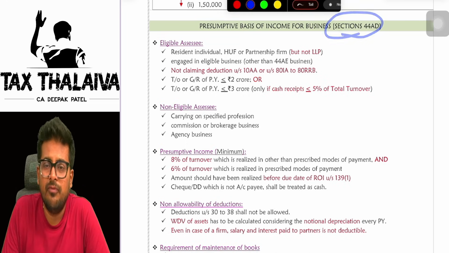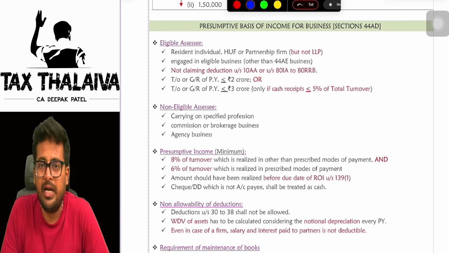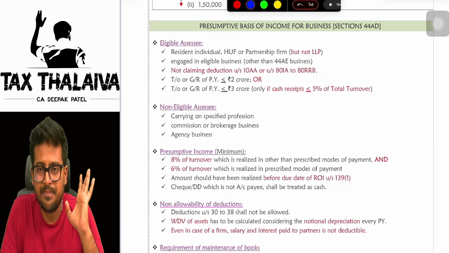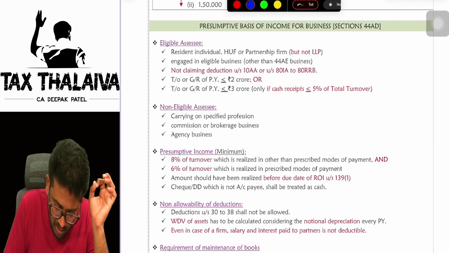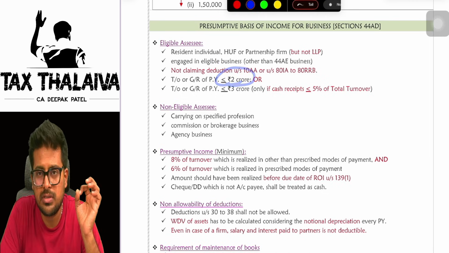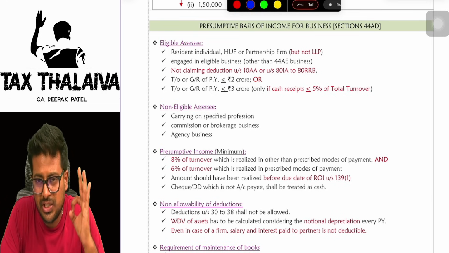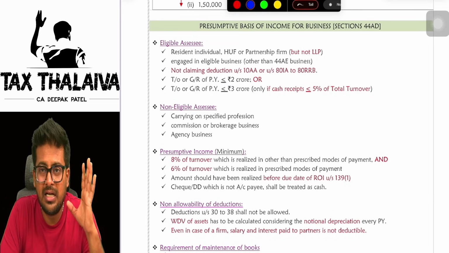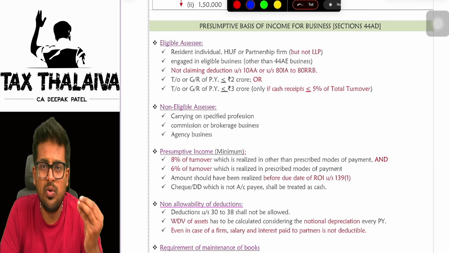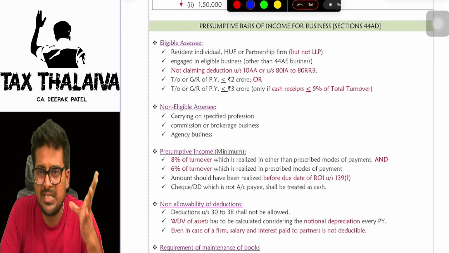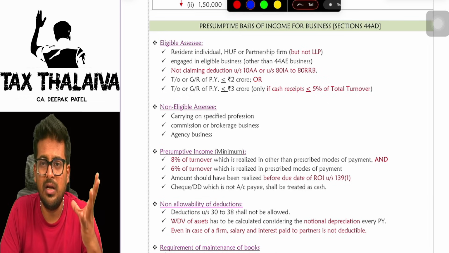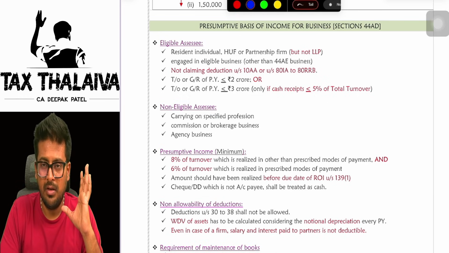Presumptive basis of income for business people, 44AD. See, if you are running a business and your gross receipts are up to 2 crores in the previous year, in that case you are only required to offer a minimum of 8% or 6% of your gross turnover as PGBP income.